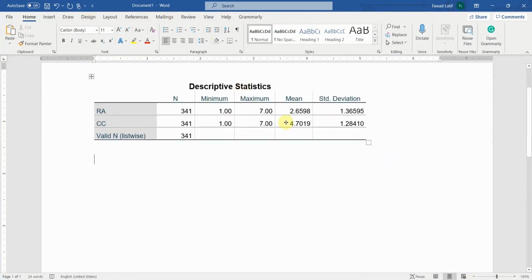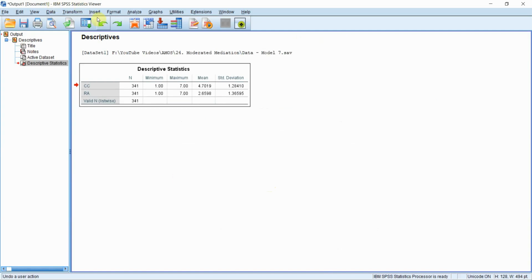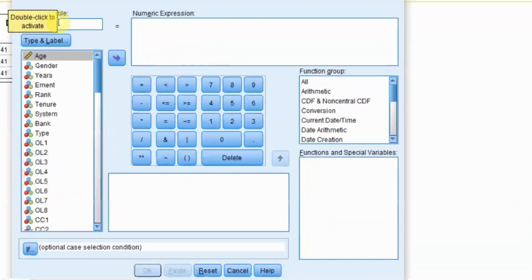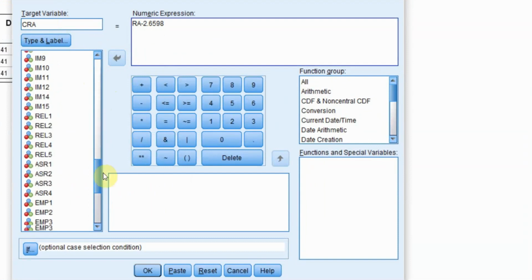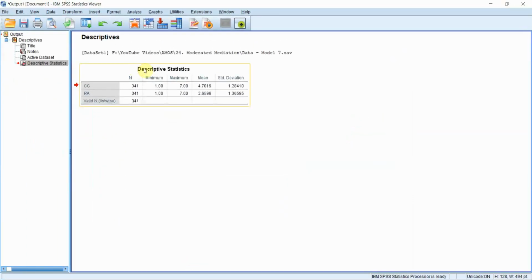So I'm just going to copy it for now, and I've already got it here in my Word document. Now to center it, what I'll do is subtract this mean value here from RA, because I'm going to center RA. So go to Transform, Compute Variable, and CRA is the centered RA. RA is my composite variable, and this is the mean value that is to be subtracted. Now press OK.